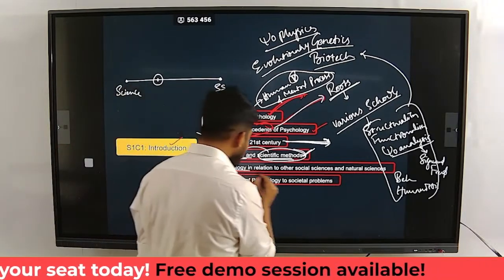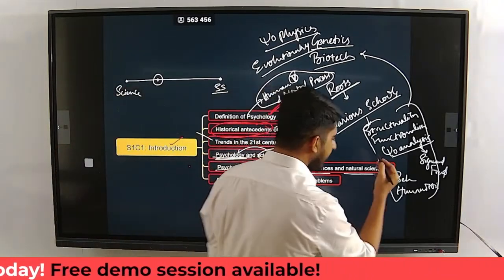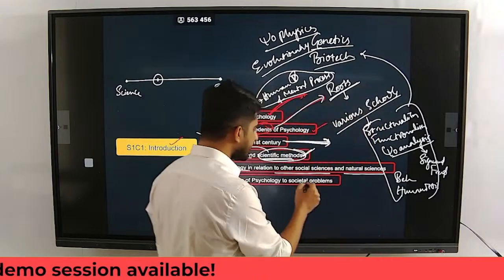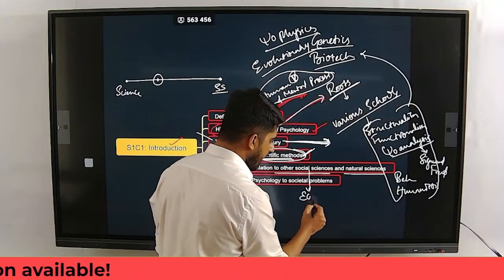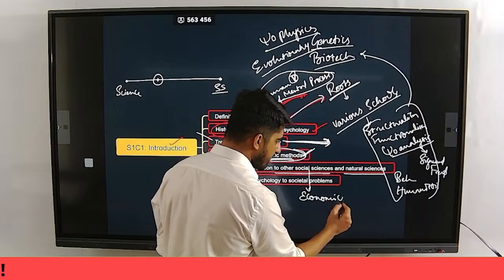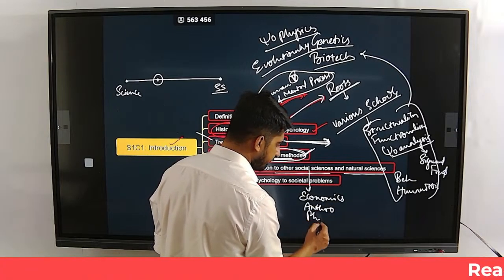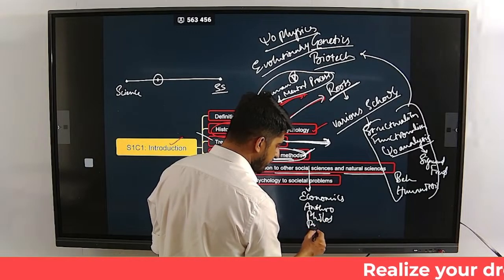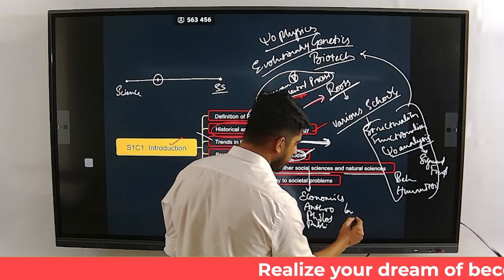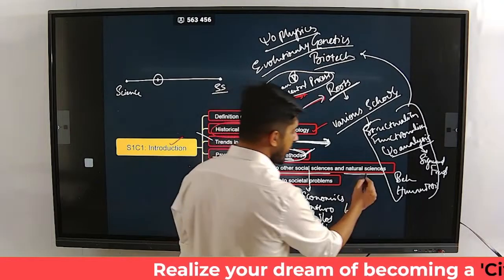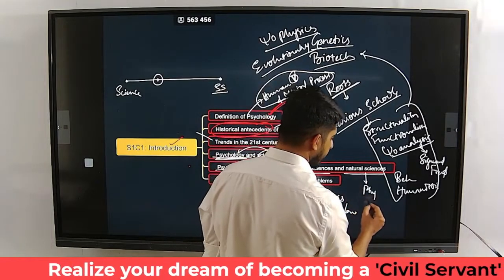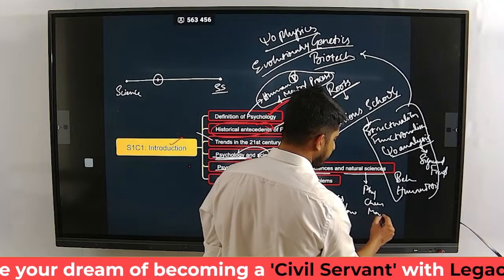And then psychology in relation to other social sciences and natural sciences. What are social sciences? You have economics, anthropology, philosophy, public administration, law, all these are social sciences. The natural sciences are physics, chemistry, math, biology.